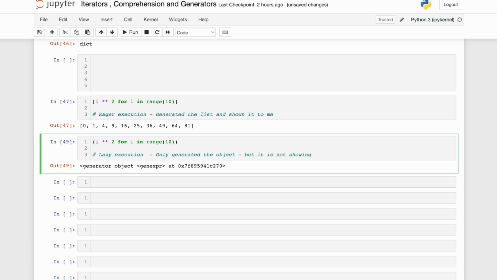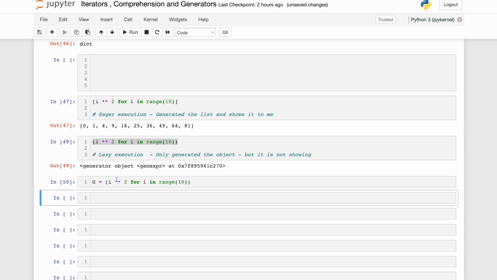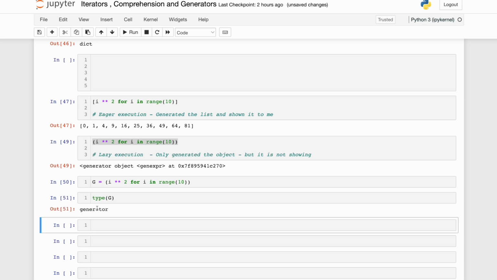So when I'm going to ask it, it will produce. But for now, it has just created an object, right? Okay. Now let me copy this, and just to prove it, I'm going to store this into a variable G. Let's see the type of G. The G is a generator type object, right?